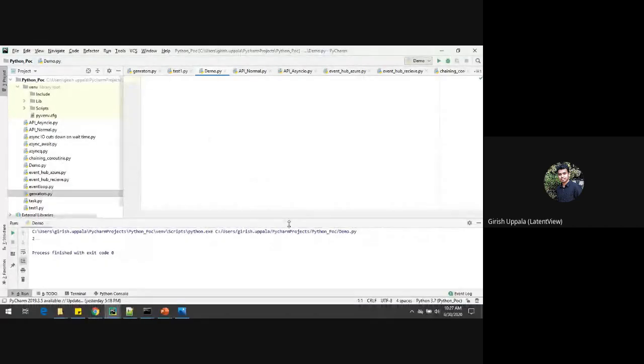I'm going to define a random function which will give you one value between 1 to 10. I'm going to show you the timings between a synchronous process and an asynchronous process.